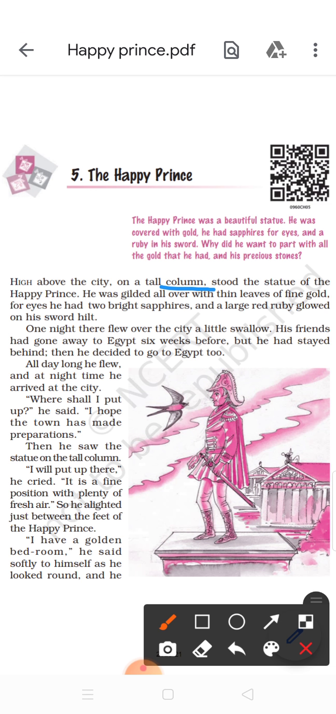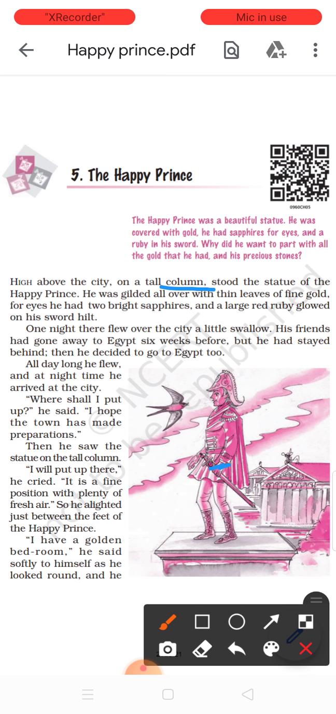Then also he had a large red ruby glowed on his sword hilt. Sword hilt means where the sword is being kept hanging here. Okay, that's called the sword hilt. It was a large red ruby. It glowed on his sword hilt. Glowed means glowing. It was shining. Okay.